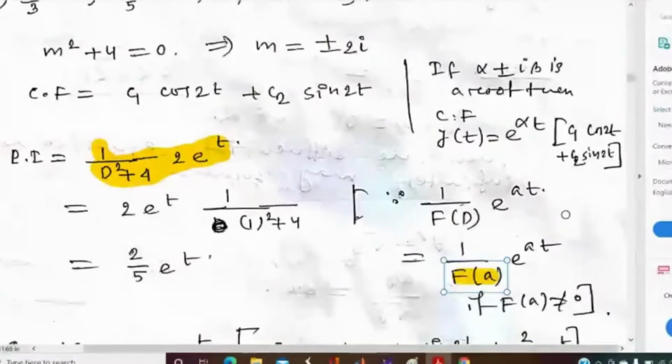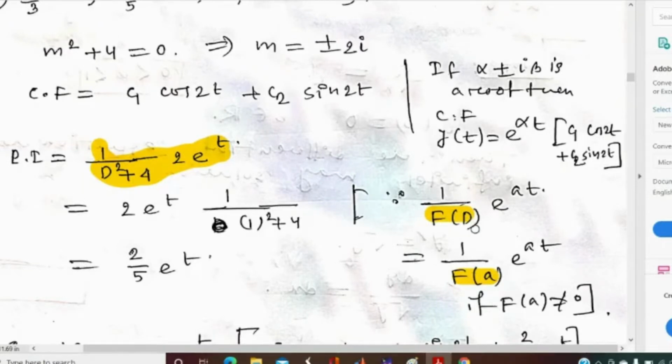Yes, I just want to know about the general formula. It will be replaced D by D minus a, correct? Yes sir. If the function is f(D), and f(a) equals 0, then we have to replace D by D minus a. Okay.